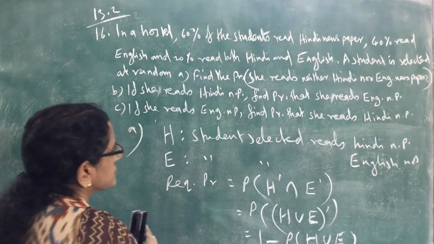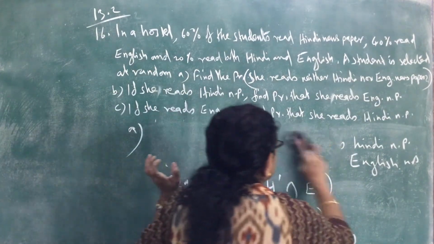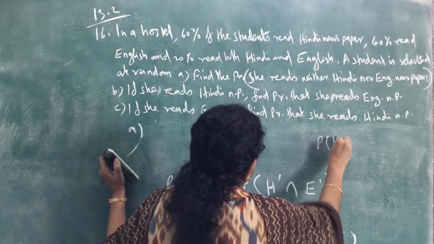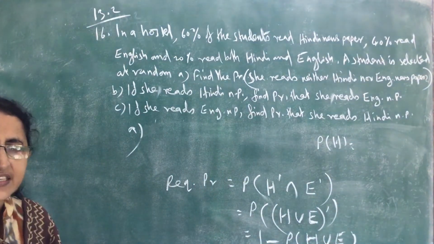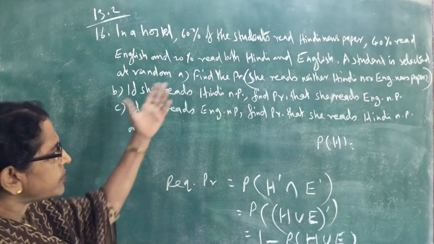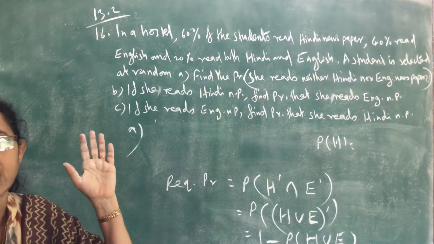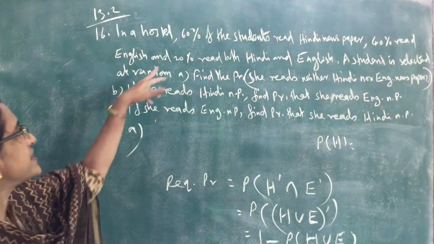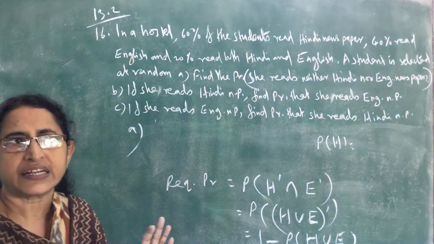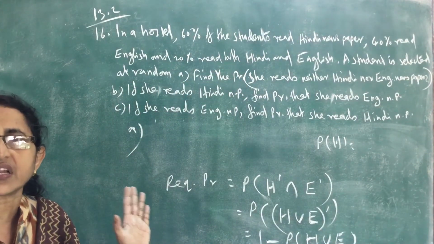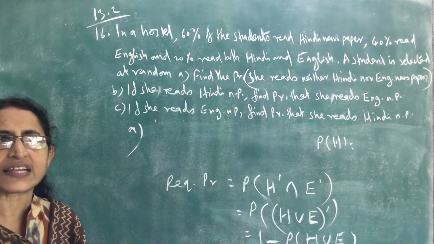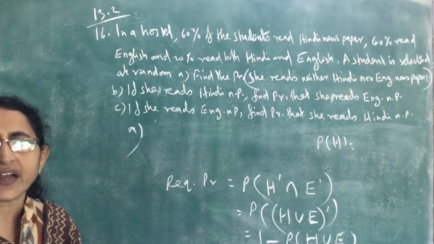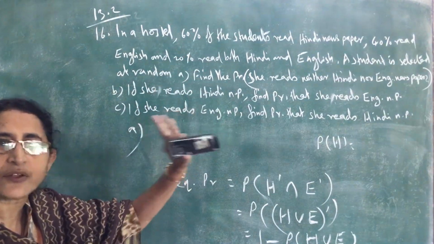Now we can find the probability of H. Probability of H means the student selected reads a Hindi newspaper. When one student is selected from the hostel, what is the probability that the student reads a Hindi newspaper? In that hostel, 60% of the students read a Hindi newspaper, so that is 60 by 100.